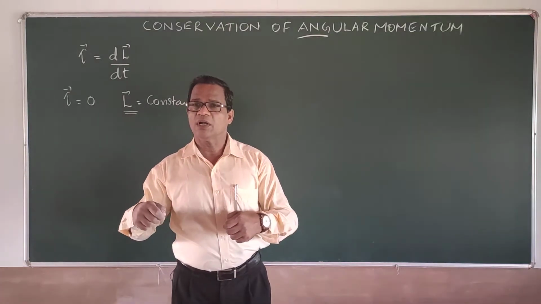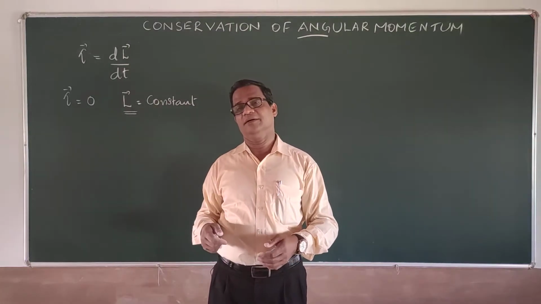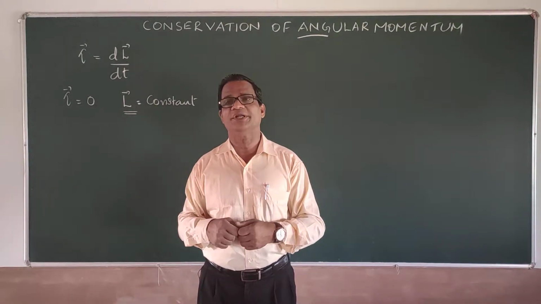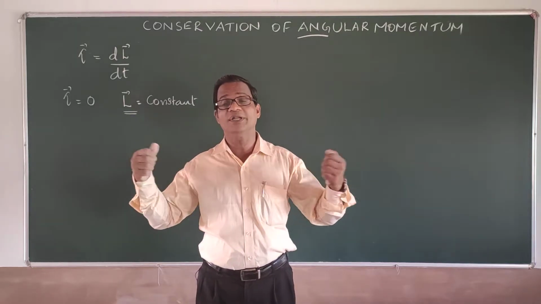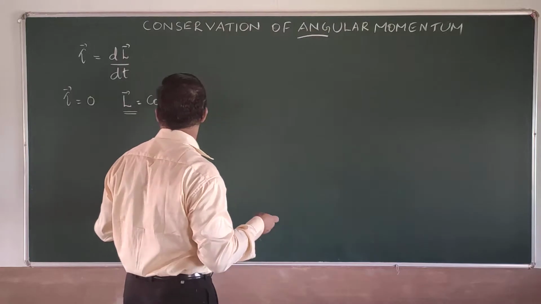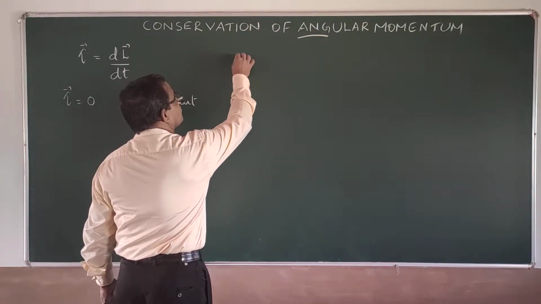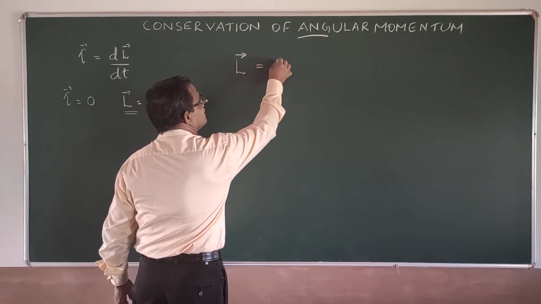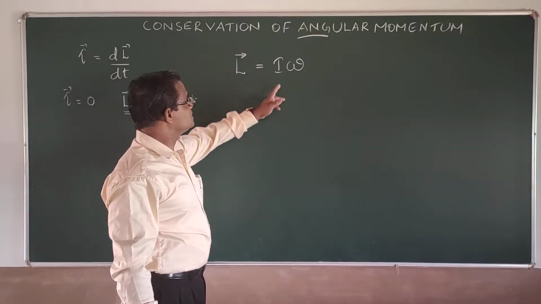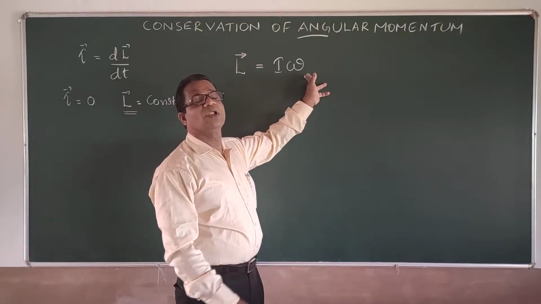You are rotating, and no support is there. Once you rotate and you are free to rotate, then you are folding and unfolding the hands. So what is happening there is that angular momentum L, I can write as I into omega, moment of inertia of the body into angular velocity.